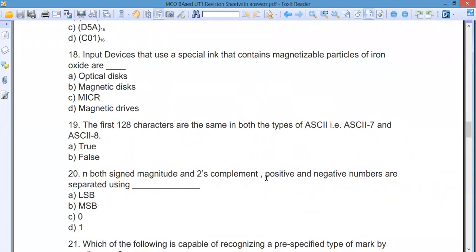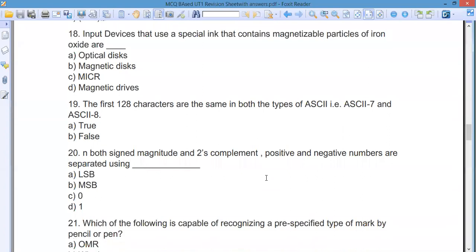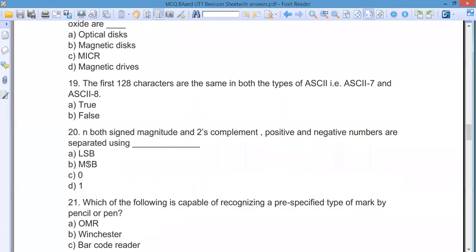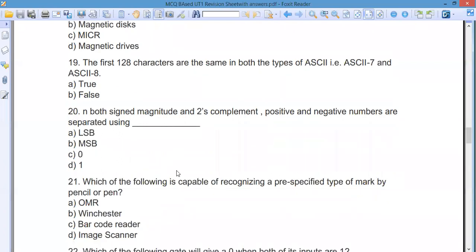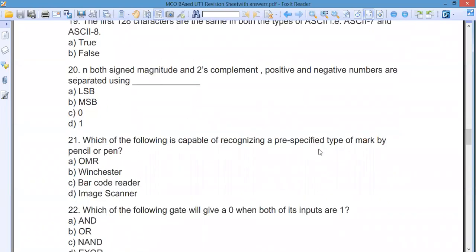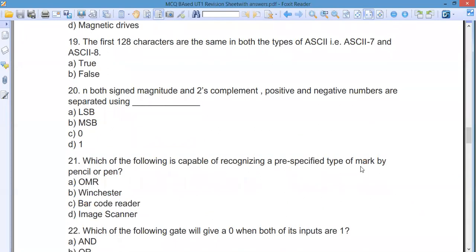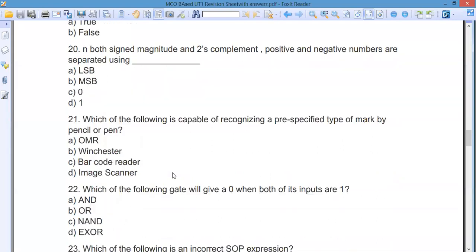Yes, very right. It is the most significant bit, which is on the left side. So which is the MSB, most significant bit. So B is the answer. Which is capable of recognizing a specified type of marks made by a pencil or pen? So you can say this is an OMR. I'm not going to discuss that.